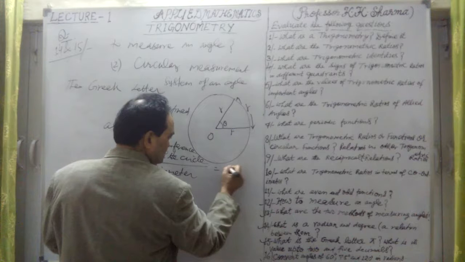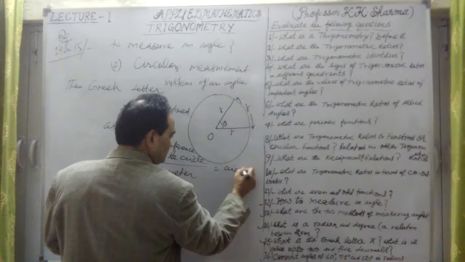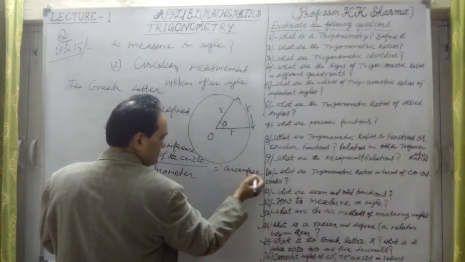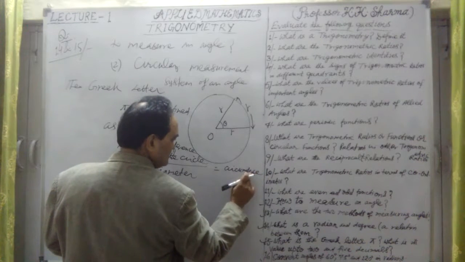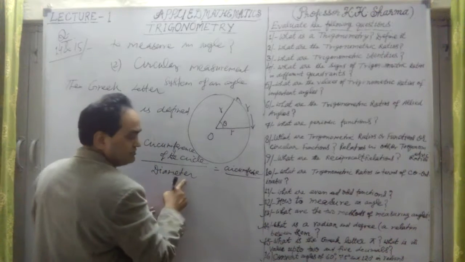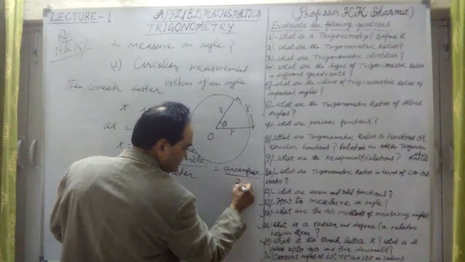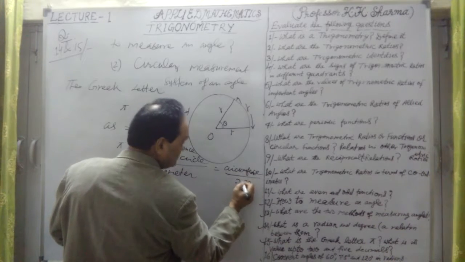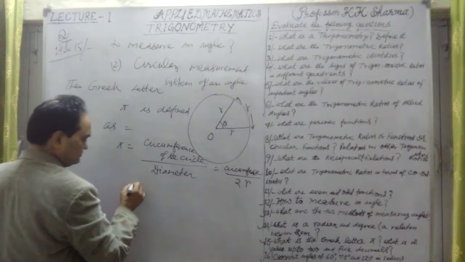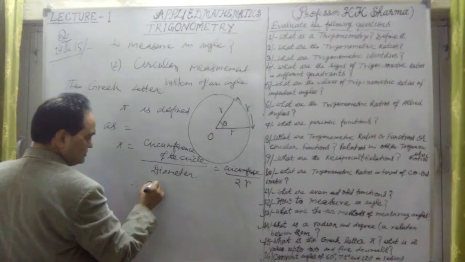Now we know that pi is circumference divided by diameter. Diameter is twice the radius; let me take the radius as r.